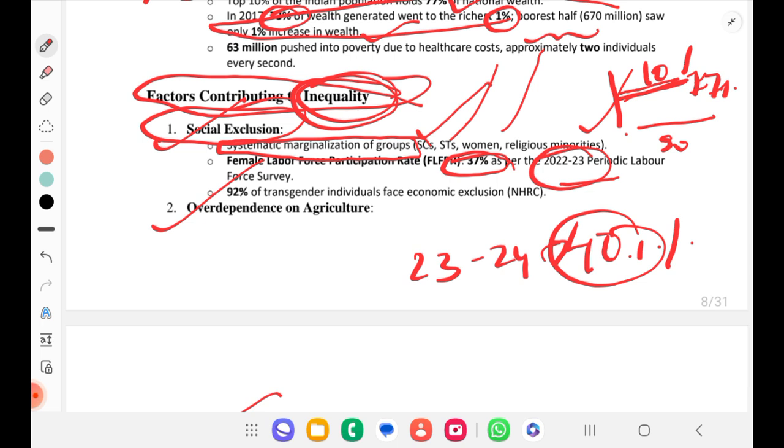So you can mention that it is approximately 40%. Social exclusion is one factor. 92% of transgender individuals face economic exclusion, according to NHRC. You have to check the recent data and validate it once again. But if you can't memorize everything, I reuse the same data that we read in inequality, which you can use here again.